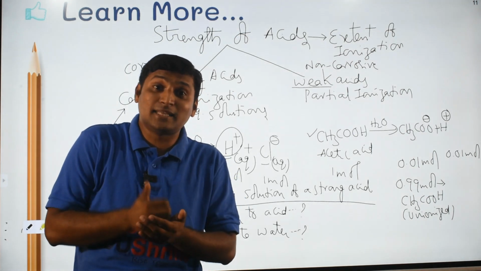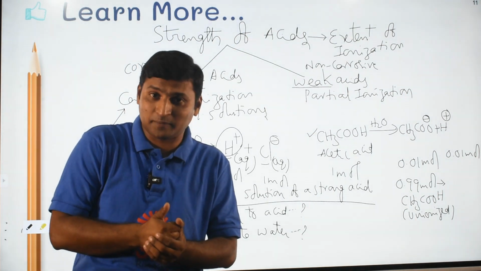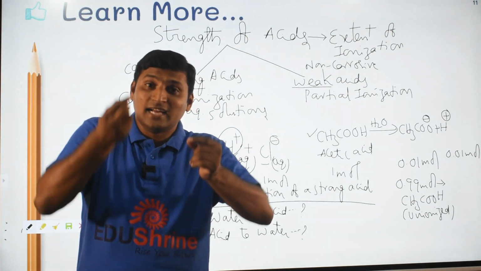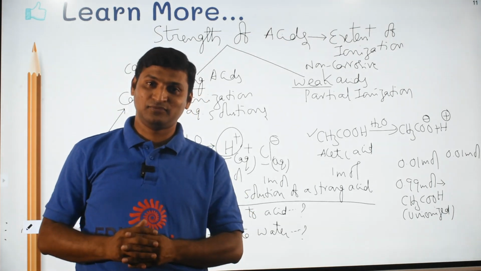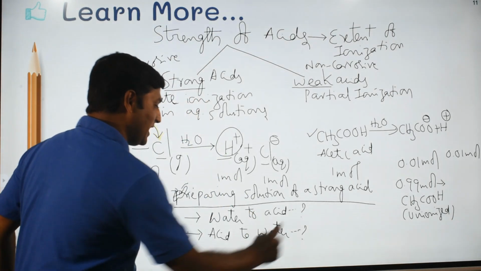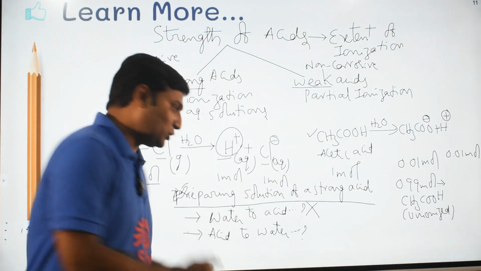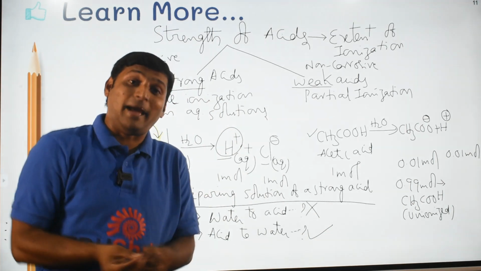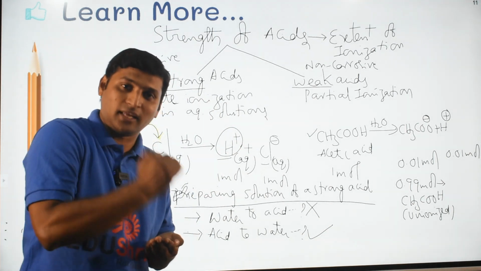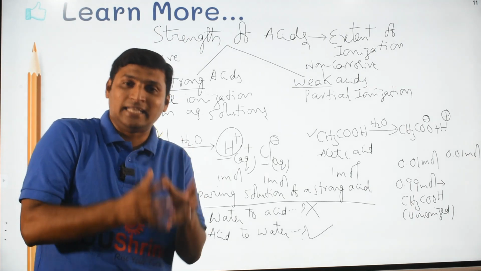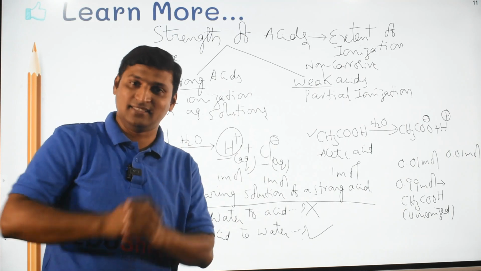Now, when does the process occur rapidly? When does the heat produce rapidly? When a small amount of water is added to a large amount of acid. So please remember, we should never add water drop by drop to acid. We should always add acid drop by drop to water, so that heat will be produced gradually, so that your container will not break, contents will not spurt, and there will be no lab accidents.